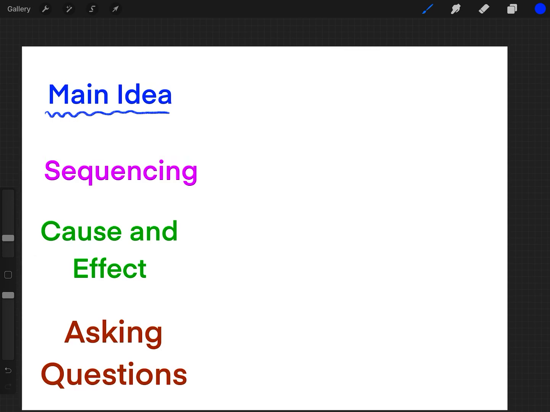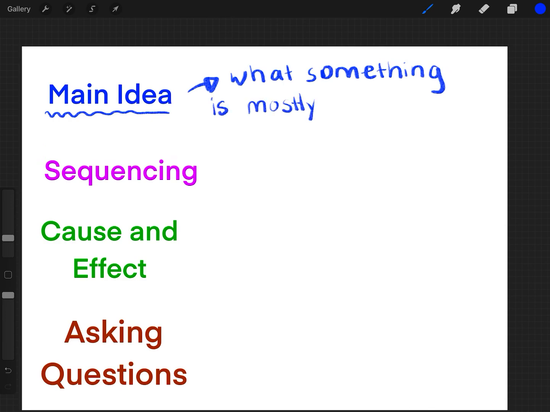Remember everyone, main idea just means what something is mostly about, what a story is mostly about, what an article is mostly about. It's what the author's trying to say. And hints to find the main idea are usually to look at the title, to look at the pictures, to think about that first paragraph and that last paragraph in your story or article. So, what something is mostly about.